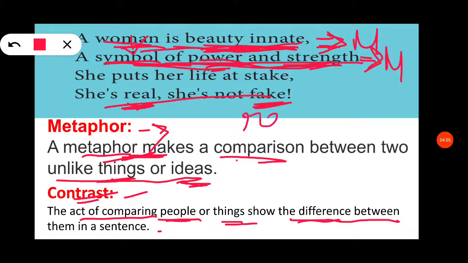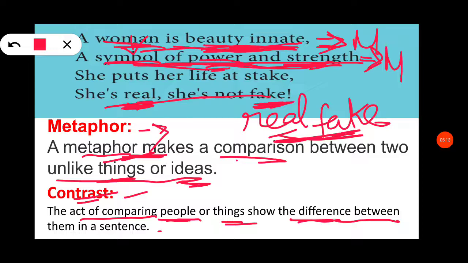Suppose the words real and fake come together, nearby, that is called oxymoron. That is the difference between these two. Real and fake are opposite words only. But here in the sentence itself they are far away, so it is called contrast. If the opposite words are near together, it is called oxymoron.